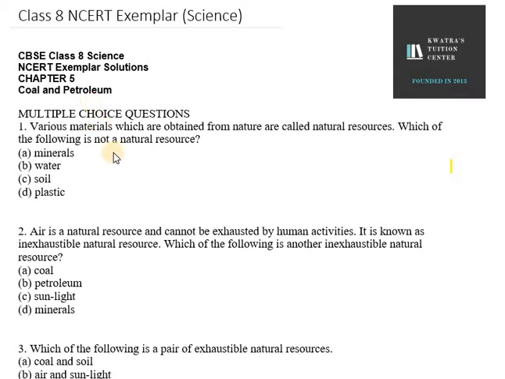Question number 1 says various materials which are obtained from nature are called natural resources. Which of the following is not a natural resource? Read the MCQs very carefully. Some of them say not, or it might say which of the following is a natural resource. In this it says is not a natural resource. We have minerals, water, soil as natural resources. The first three are natural resources. The last one, that is plastic, is not a natural resource.